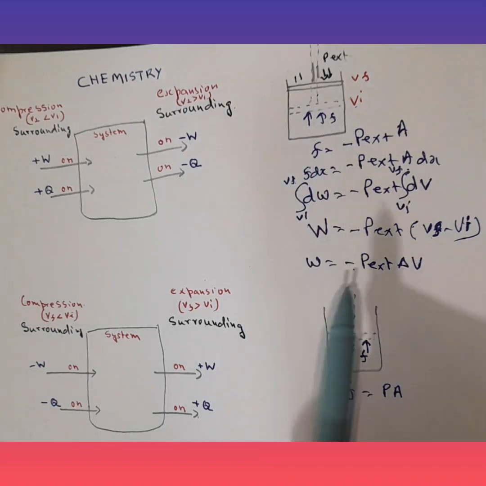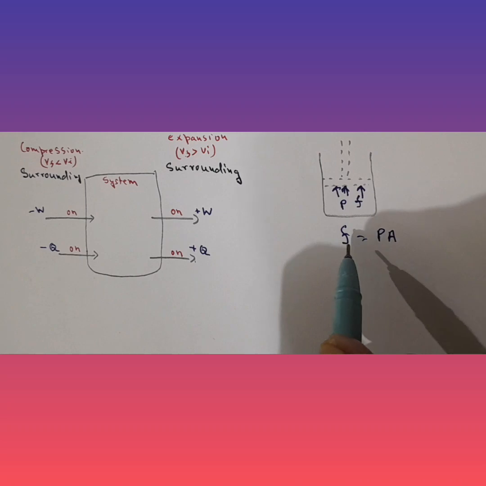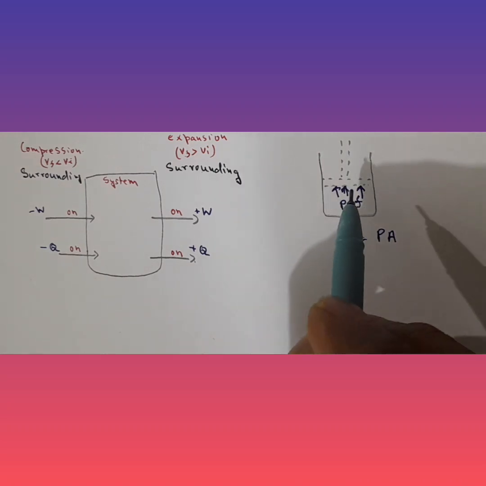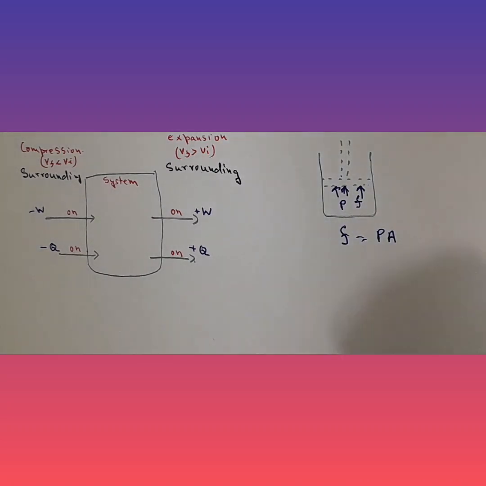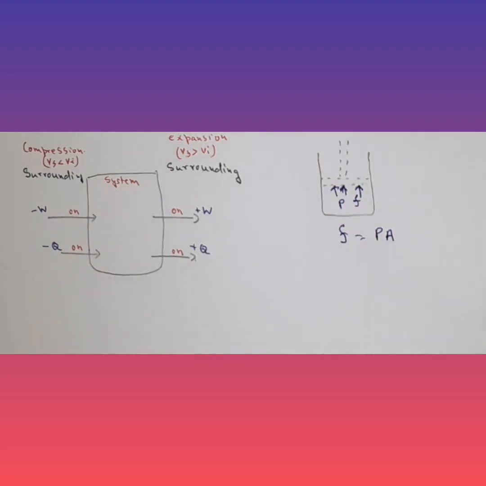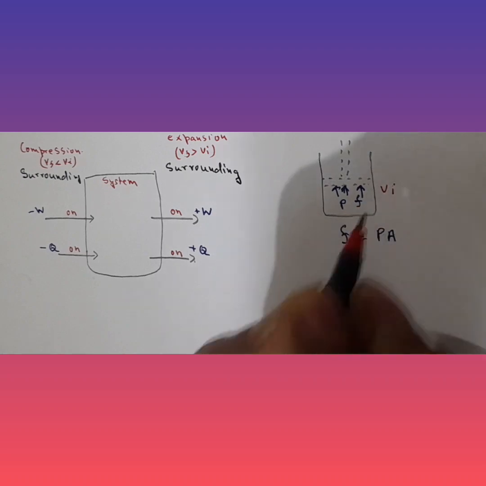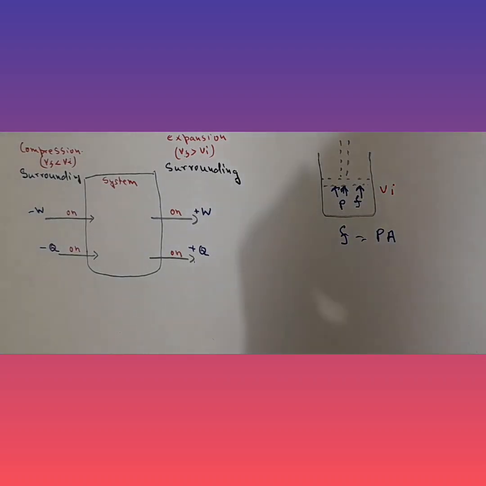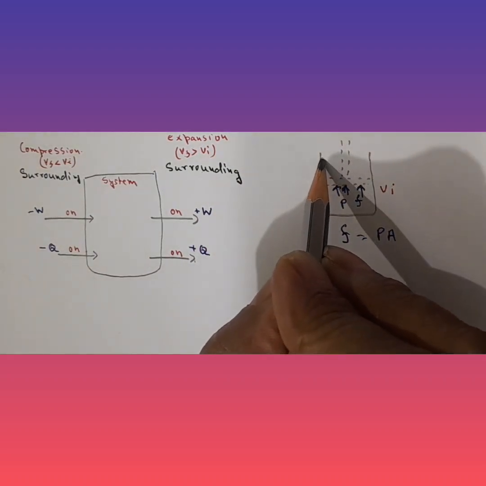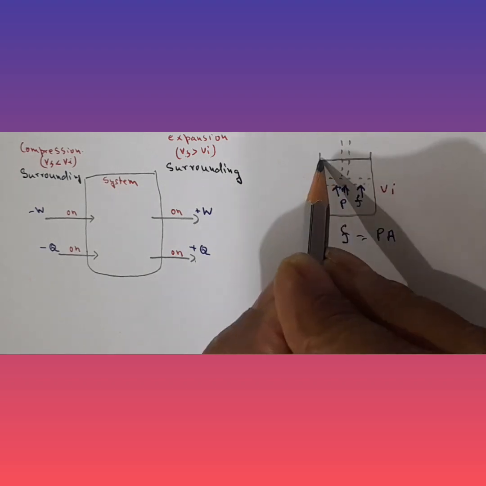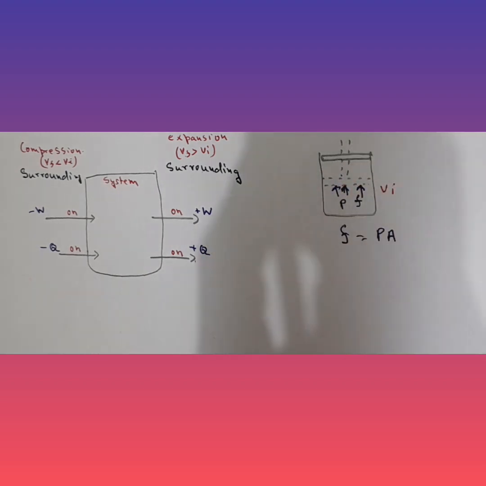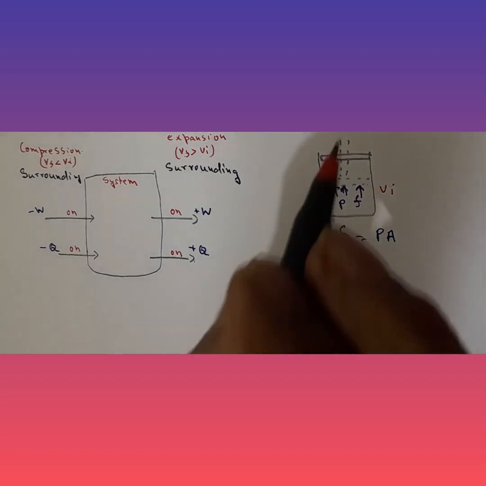Alright, so what happens is, now this force creates a displacement. Say the initial volume was Vi. Now it displaces the piston upwards, so it brings it over here, and now the final volume is Vf.